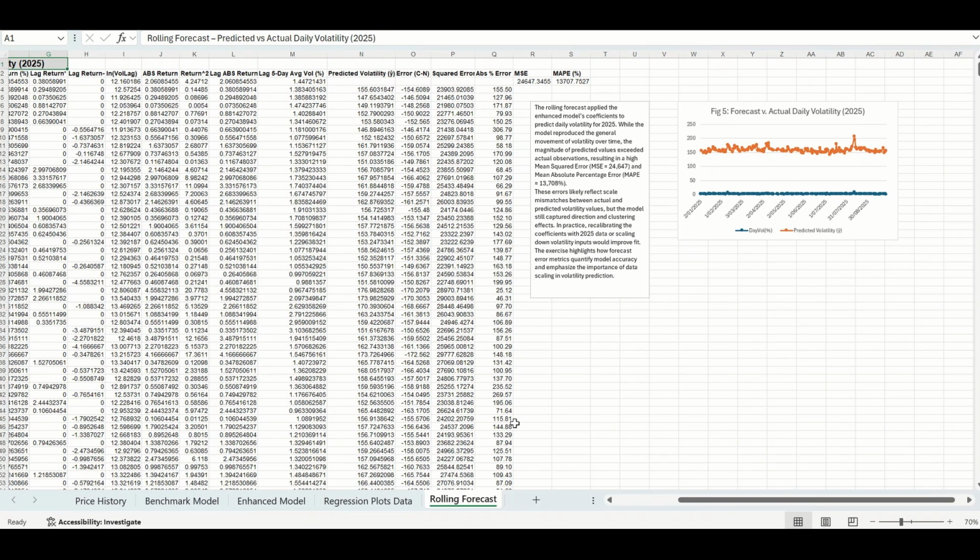To conclude, the statistical analysis demonstrated that historical volatility, returns, and trading volume can explain much of JB Hi-Fi's short-term risk. The enhanced model conceptually improves explanatory power, even if Excel's numerical limits prevented perfect output. Forecasting results show that volatility direction is more predictable than magnitude, and portfolio testing proved that using forecasted volatility can meaningfully improve risk-adjusted returns. Overall, this project strengthened my technical and analytical skills, from cleaning and modeling financial data in Excel to interpreting model reliability and portfolio implications.